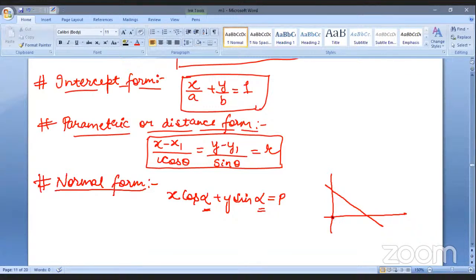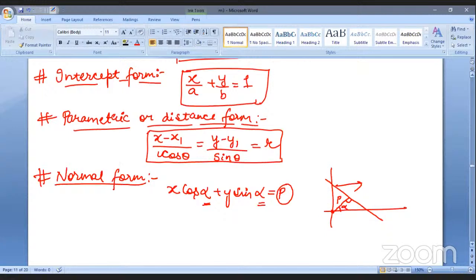From the origin, a perpendicular is dropped upon this line. So the distance of the perpendicular from the origin to this particular line is p, and the angle which this perpendicular makes with the positive x-axis is alpha. So whenever such a situation arises, you have to write the equation of this line as x cos alpha plus y sin alpha is equal to p, right? So this is the normal form.